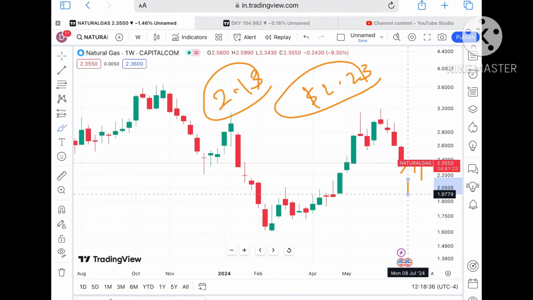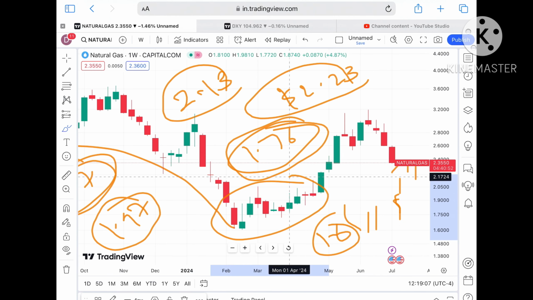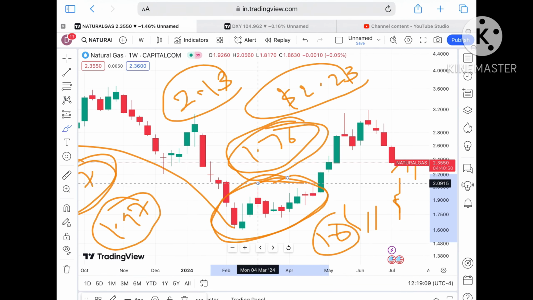Okay, which is already weak, and after that we can see it will fall below a level of $1.7, and chances of touching a level of 1.6 we can see. If the price moves below this level, we can see it will touch a level of 1.5. Okay, and this is the level we have seen. So probability of moving further low we can see, but probability is higher that if the price started going below $2, you will see it will move in the zone.